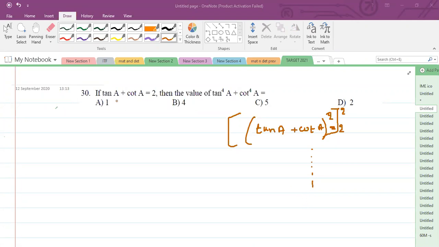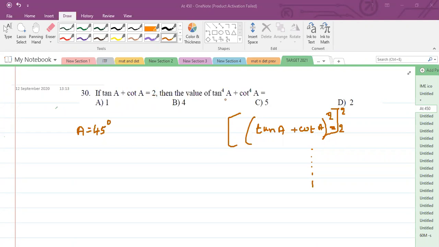So here they have mentioned tan A plus cot A is equal to 2. Search for a value for A. I will give A is equal to 45 degrees. If I substitute A is equal to 45 degrees, is tan A plus cot A equal to 2? Yes. Tan 45 is 1. Cot 45 is also 1. So tan 45 plus cot 45 will give you 2.